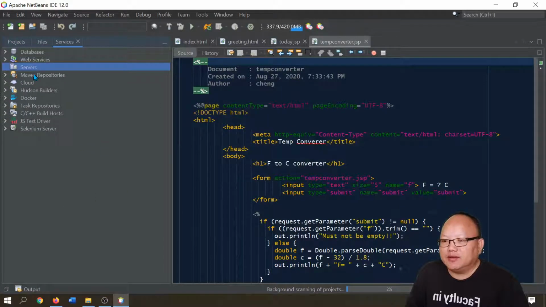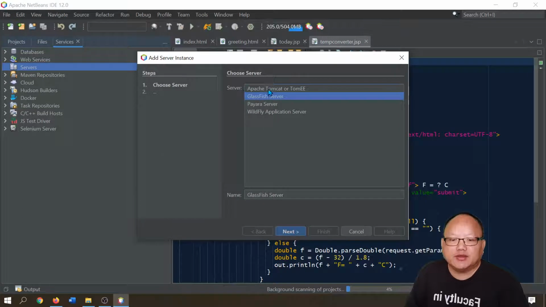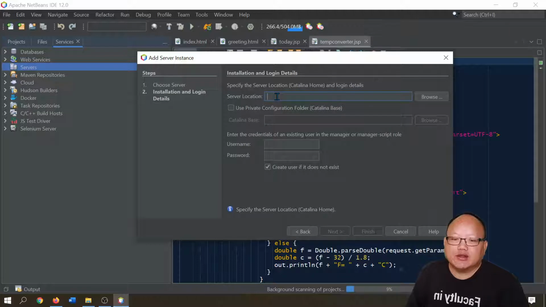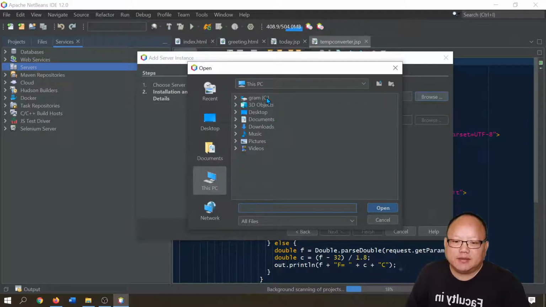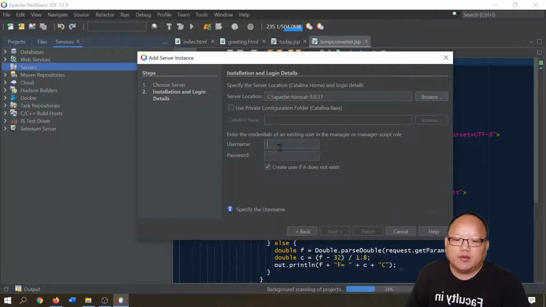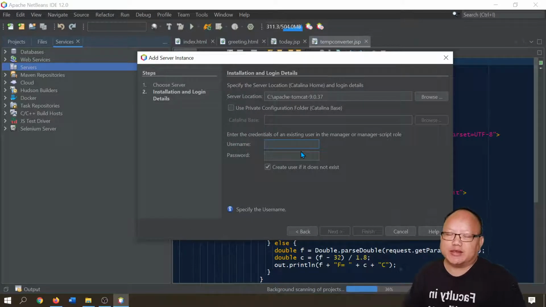Okay. So if you don't have it, you click on that. If you don't have Tomcat, you can add a server, and then you can pick Tomcat. And next, then you have to specify the location of Tomcat. In this case, we put it on the C drive. So just browse this PC, C drive, and Tomcat. Click open. And we want to provide a username and a password, so that NetBeans can control Tomcat.